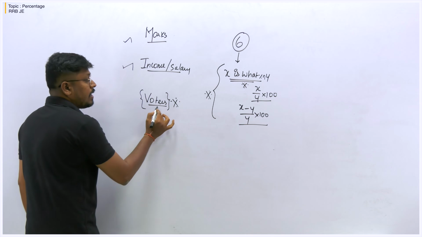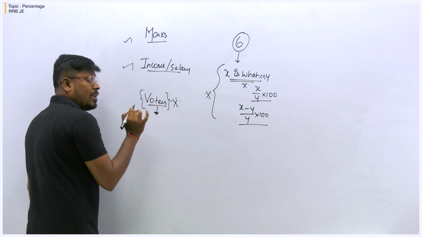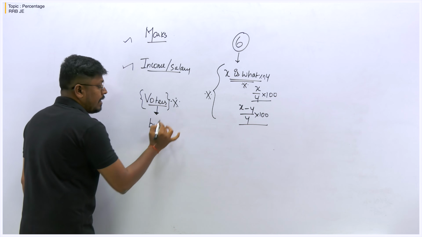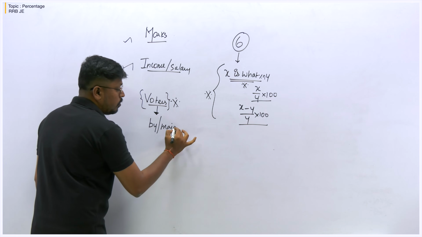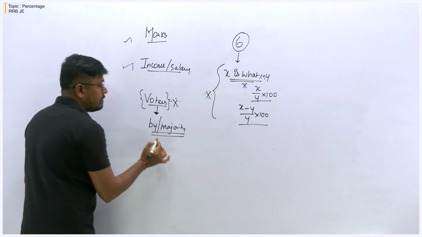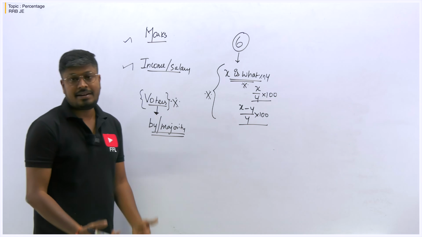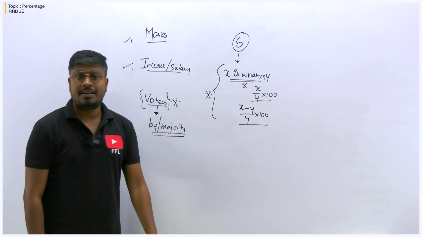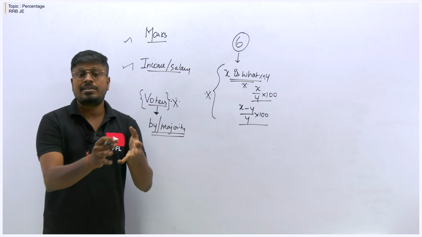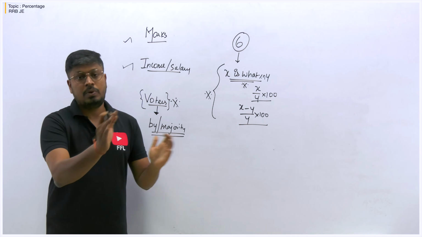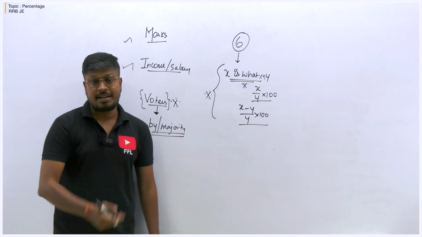Two words that are important in the concept of votes are "by" and "majority". Both are the same, but these are the words that we get confused by while reading the question. So that's the reason I'm saying this, right? So "by" and "majority" both mean the difference between the winner and the loser. So the difference is called the majority, right?